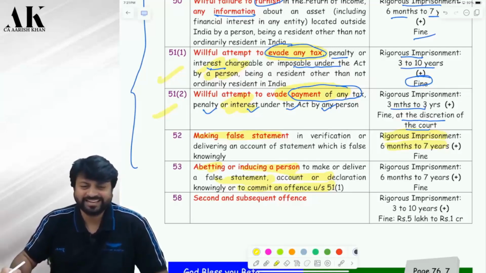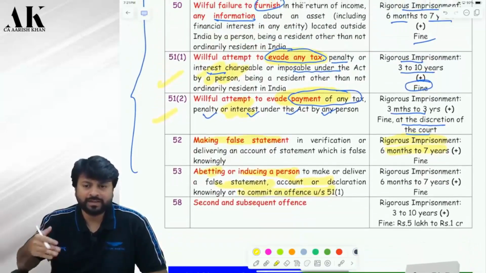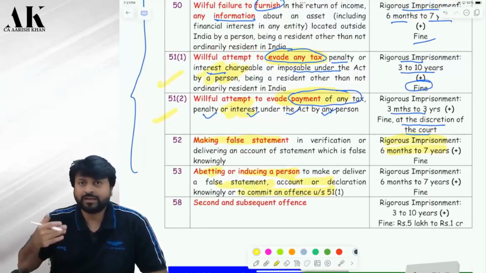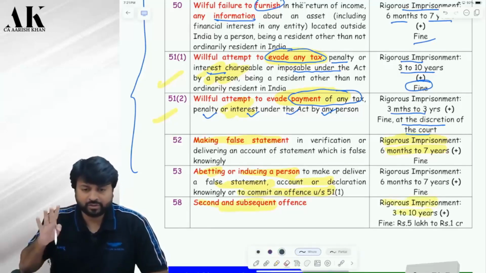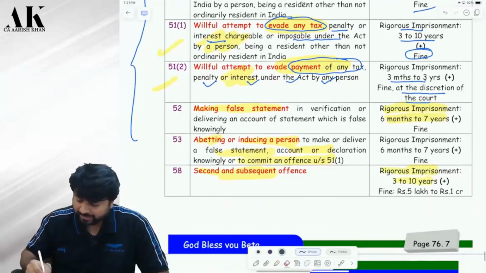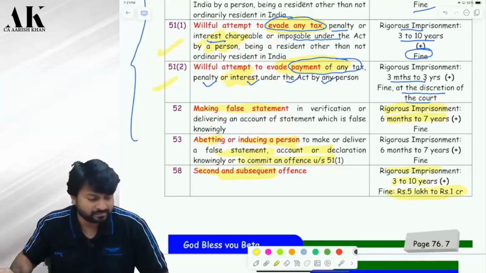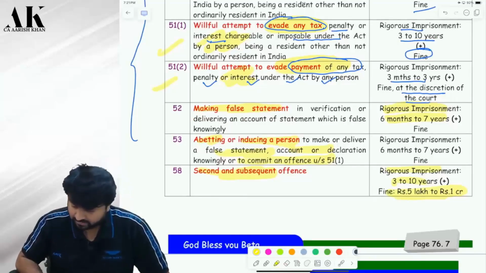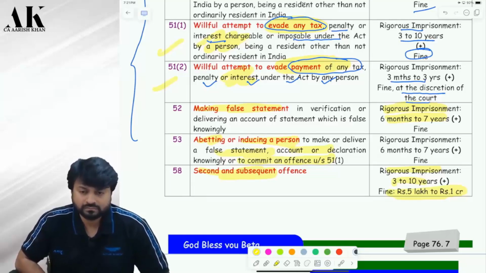Now, if you are found under the black money law for the second and subsequent offense, then rigorous imprisonment. First time, it's okay. Second time, you will be liable for separate rigorous imprisonment and separate penalty. 5 lakh to 1 crore rupees. At one time, they will excuse you. The limit for fine is 5 lakh to 1 crore rupees. In all four cases, there's no limit for fine, sir. No.